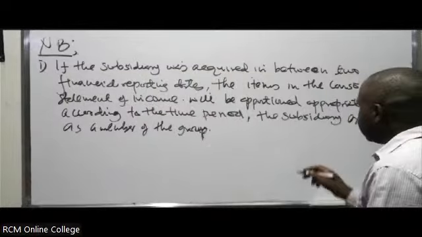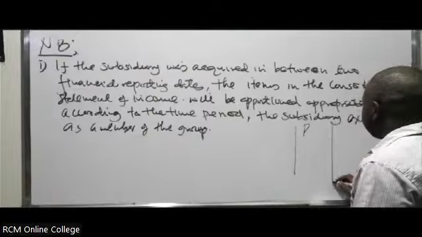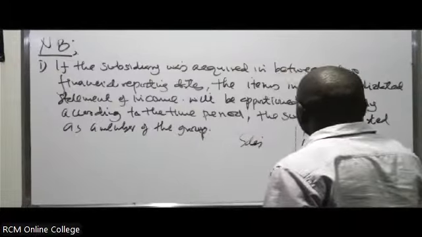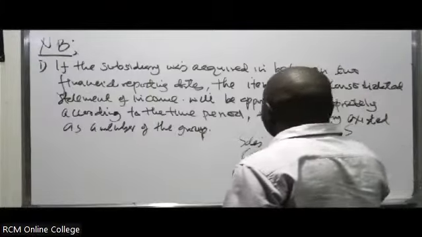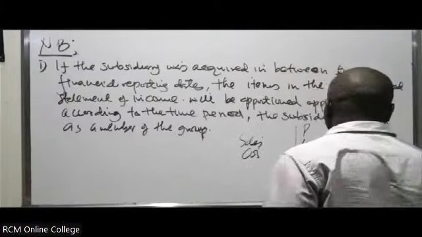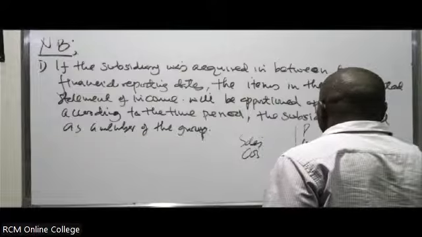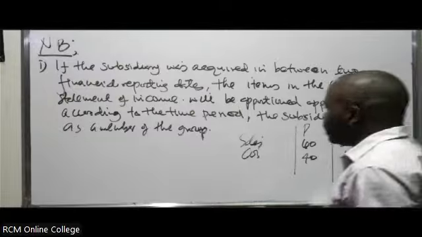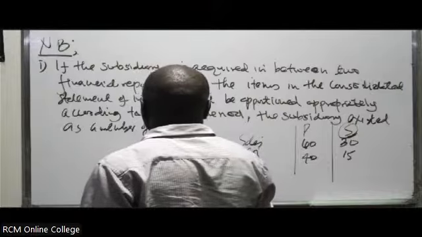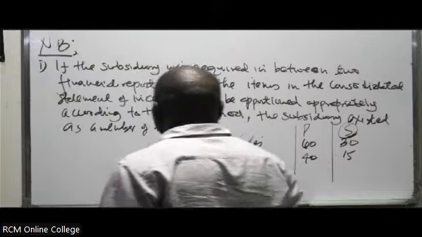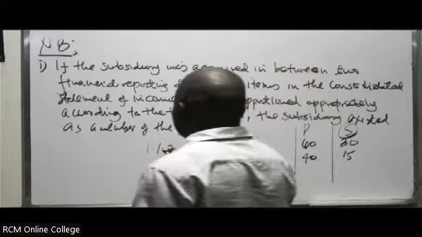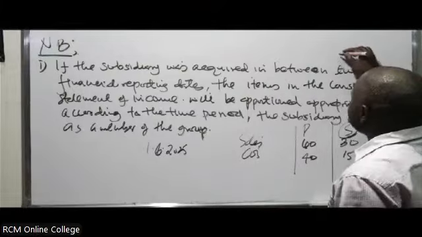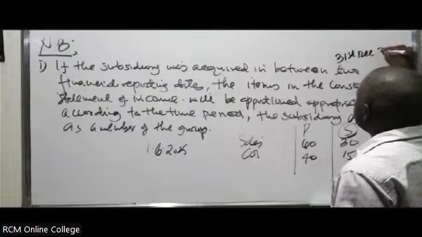You'll be given the income statement of the parent, and the income statement of, in this case, what? The subsidiary. So you'll be told sales is maybe 60, and this one is maybe 30. You'll be told cost of sales, this one is maybe 40, and this one is 15. Then you are told the subsidiary S was acquired on 1st of June 2025, and the financial statements you are preparing are as per 31st of December 2025.